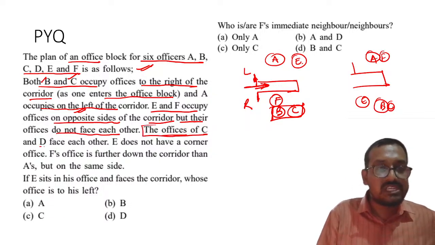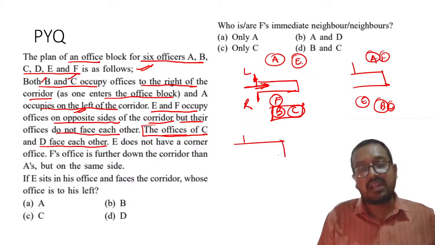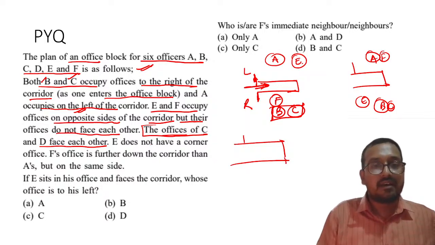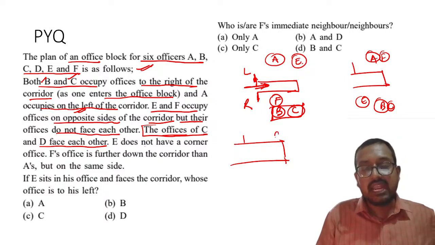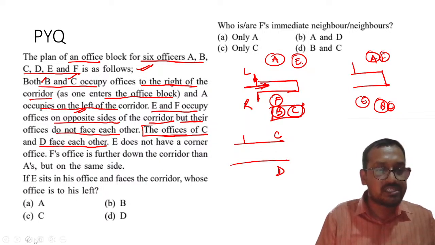The office of C and D face each other. C and D face each other. So we can place them at any position. Six people are there, right? Okay. C and D. Let me write it for the time being like this. C and D, right? I do not want to make it a corner, so I will write C and D. Understood this thing?